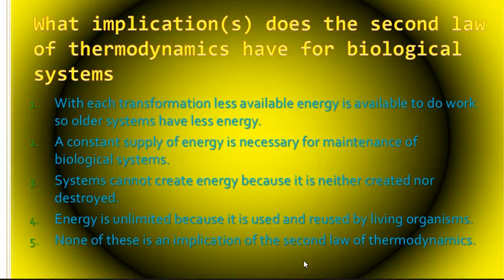It is true that as you change energy, there's less available energy, but it doesn't mean that older systems have less energy. It doesn't work that way, right? Systems, again, creating energy or destroying it doesn't matter, right? Energy is not unlimited just because it's not always available, right? Just because something is there doesn't mean it's available, and sometimes it's not there at all. But all biological systems need a constant supply of energy, and that is what we're going to be talking about in terms of things like food webs.